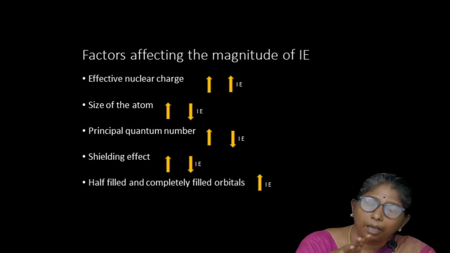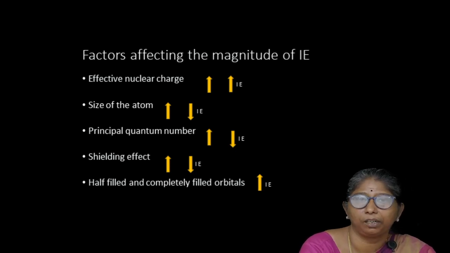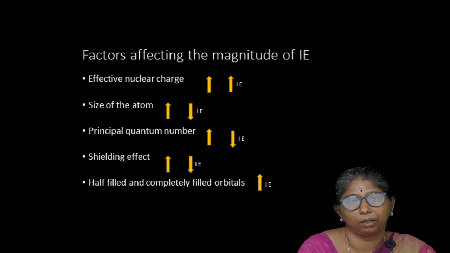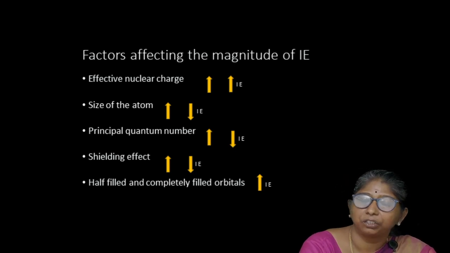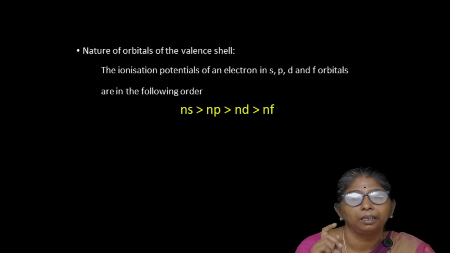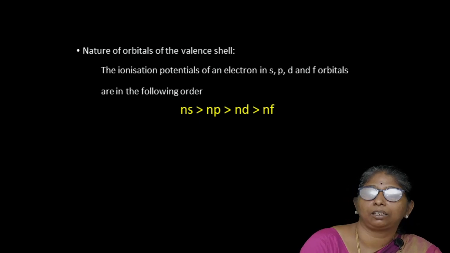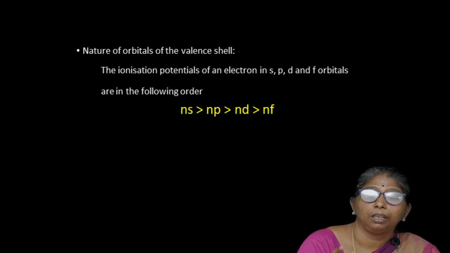And so if the atom has half filled orbitals or completely filled orbitals, then the ionization energy increases. And now moving to the last point, nature of the orbitals of the valence shell. What type of electrons are present in the valence shell?